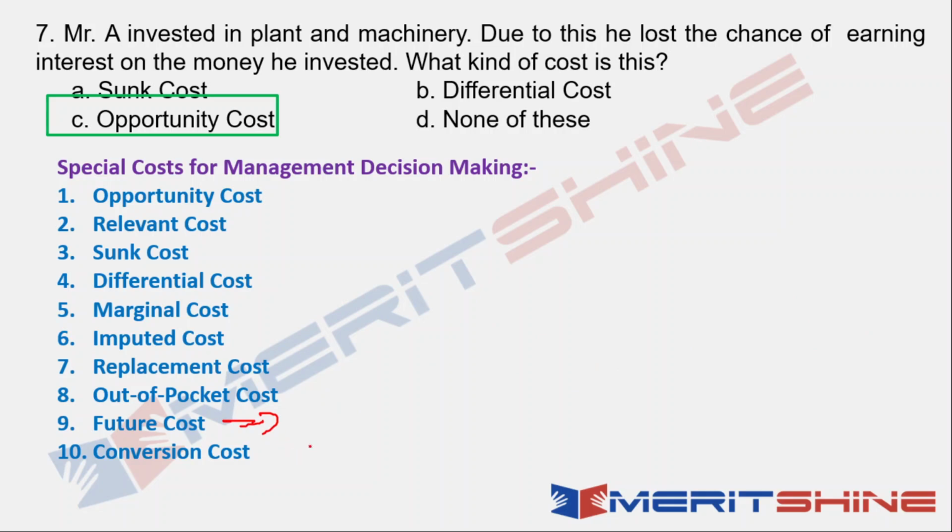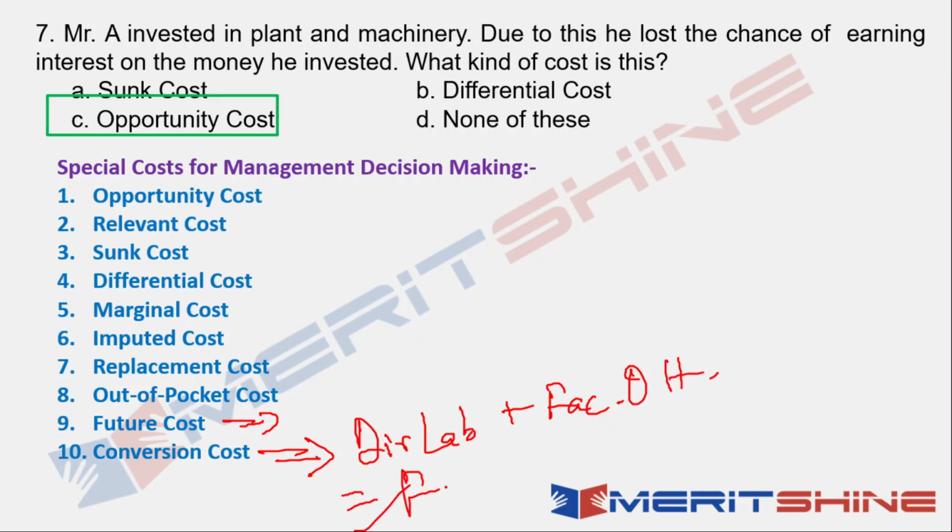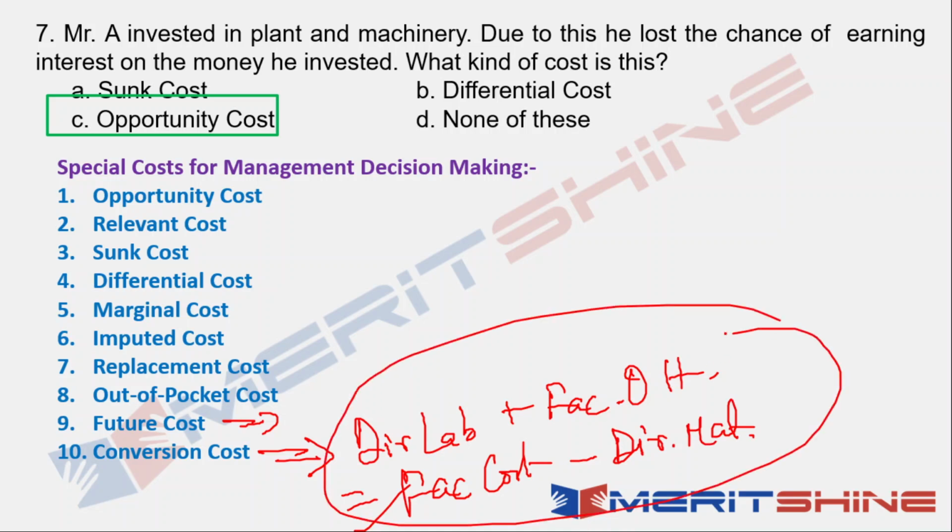Conversion cost, we just did in the last set of questions. Conversion cost is direct labor plus factory overhead, or factory cost minus direct material. Okay, understood?